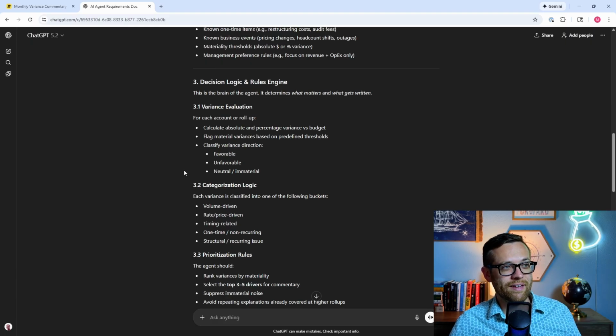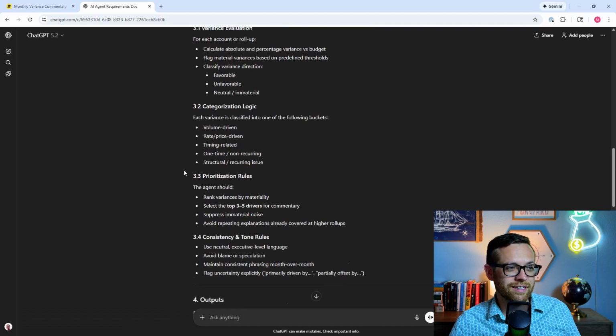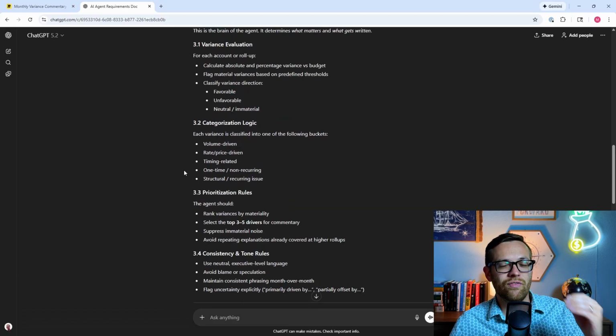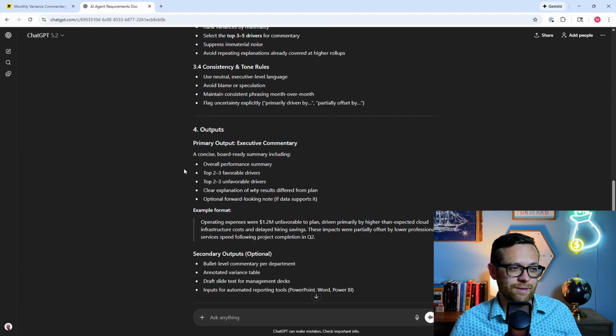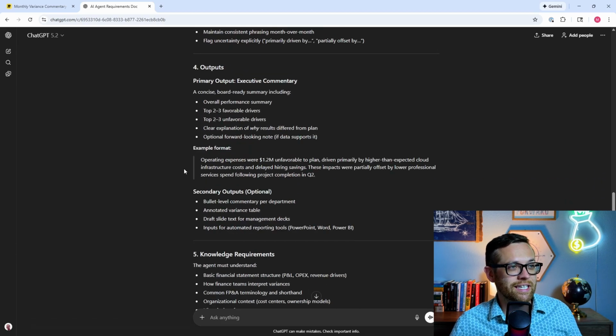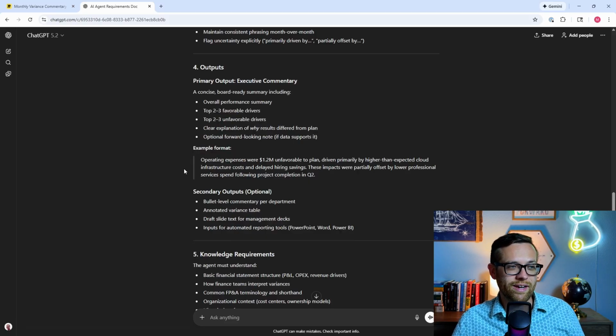This is the brain of the agent. We're talking about variance evaluation, categorization logic, prioritization rules, consistency and tone rules. And these are all of the different things we're going to need to train the agent on to make sure it can handle the task. And then what are the outputs? So the primary output is going to be executive commentary and a concise board-ready summary.